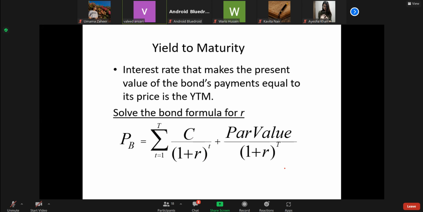So I think that you have studied the concept of IRR, internal rate of return, in capital budgeting. There are various methods of capital budgeting.